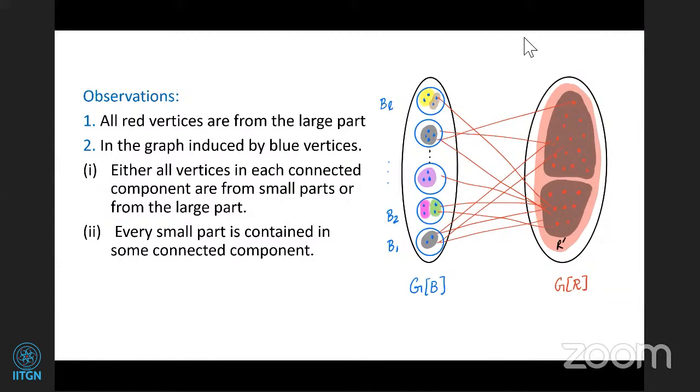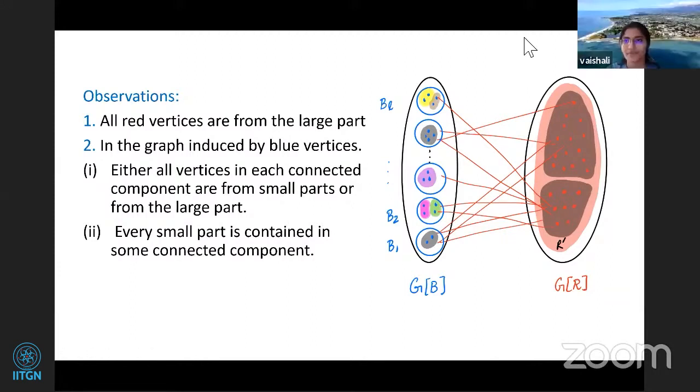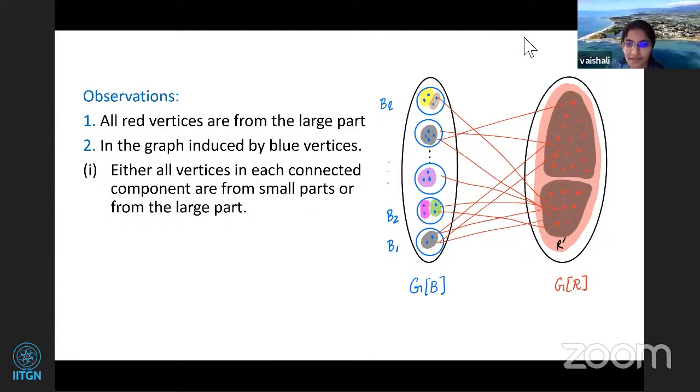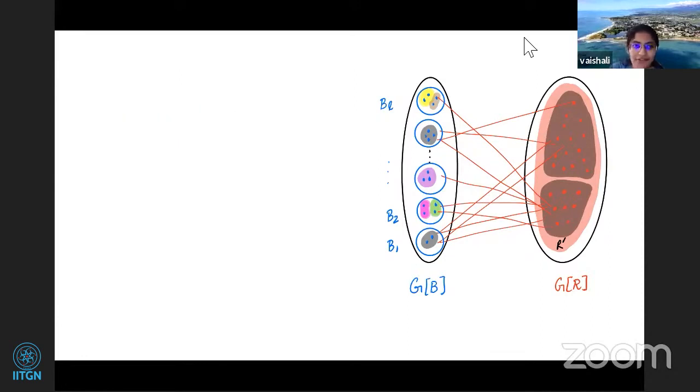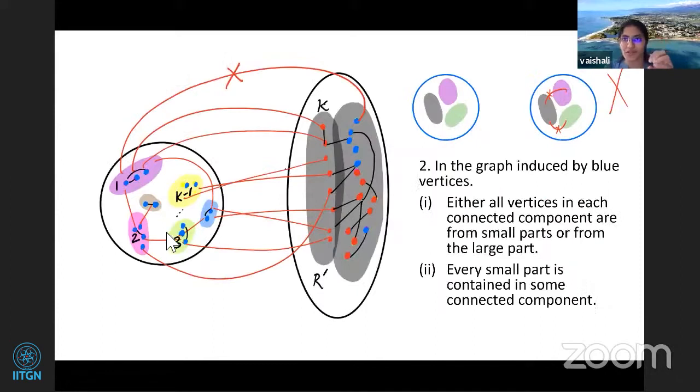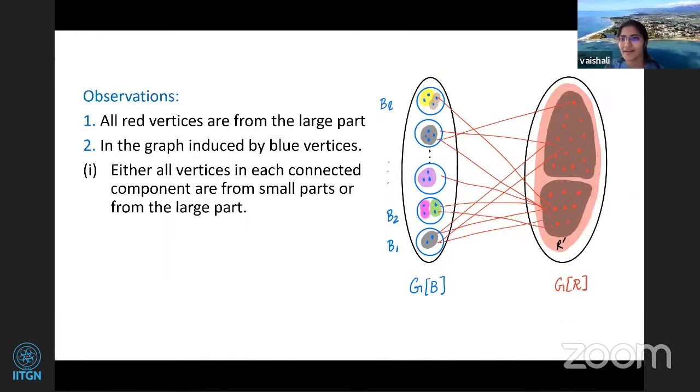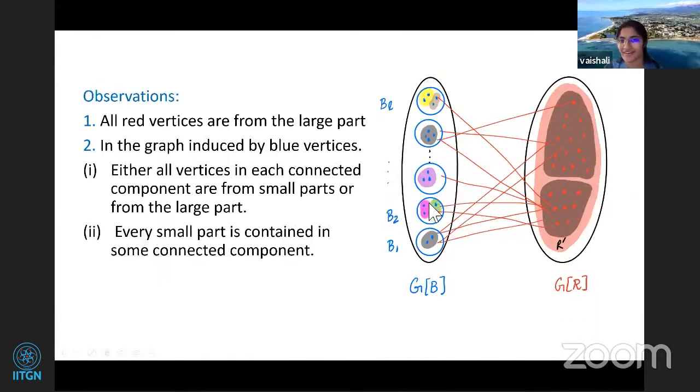Together they may not be connected. Everything may not be connected, but some may not be connected, right? What I mean is, if we go back to the graph, you have this 1, 2, 3, and so on. You have these k minus 1 small parts. What I'm saying is, the small part will be contained inside some connected component. If you see this pink part, it won't be broken into some Bi and Bj. It will be in the same one because it's connected. Is this clear?